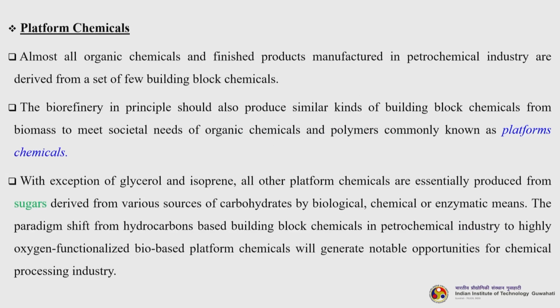Then is platform chemicals. Almost all organic chemicals and finished products manufactured in petrochemical industry are derived from a set of few building block chemicals. The biorefinery in principle should also produce similar kinds of building block chemicals from biomass to meet societal needs of organic chemicals and polymer, commonly known as platform chemicals. With exception of glycerol and isoprene, all other platform chemicals are essentially produced from sugars only, and they are being derived from various sources of carbohydrates by biological, chemical or enzymatic means.